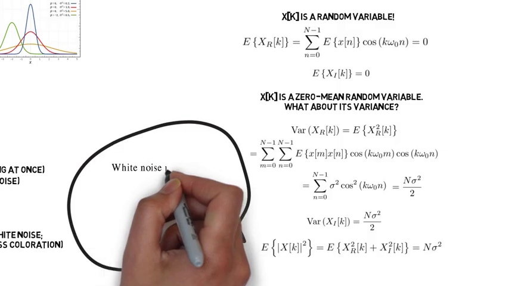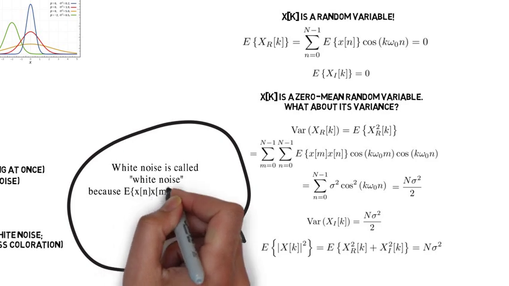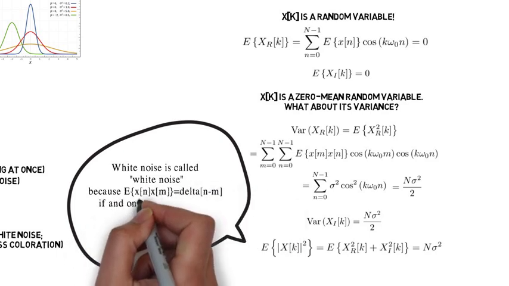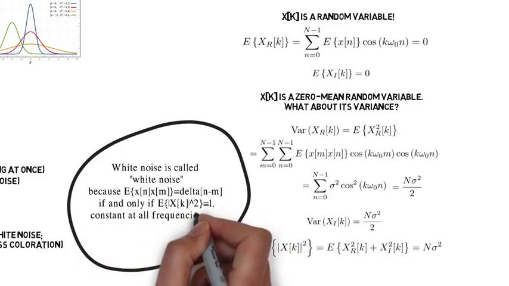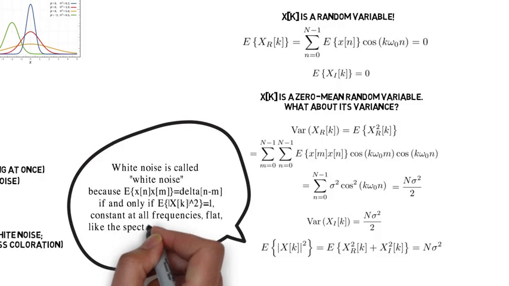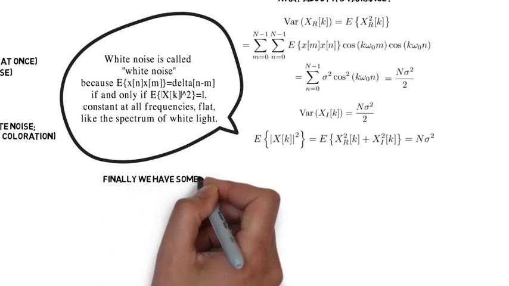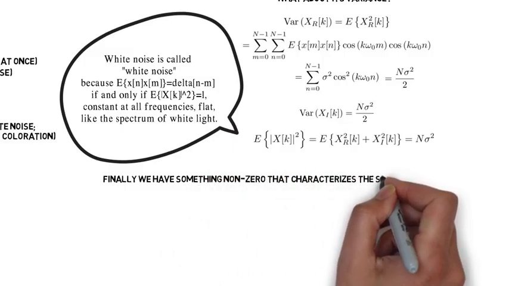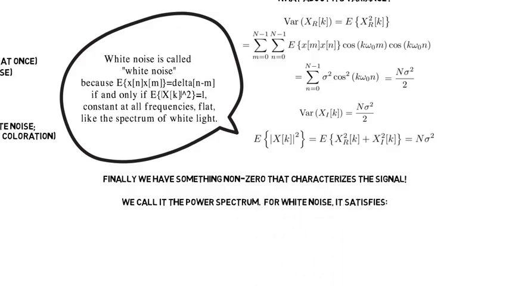White noise is called white noise because having a correlation which is a delta function means that the expected value of the magnitude Fourier transform squared is constant. It's constant at all frequencies, flat, like the spectrum of white light, and that's where the word white noise comes from. So finally, we have something non-zero that characterizes this signal. We call this something the power spectrum. For white noise, the power spectrum is 1 over capital N times the expected value of the DFT quantity squared.